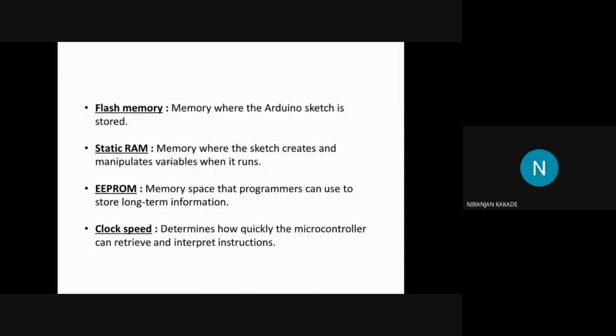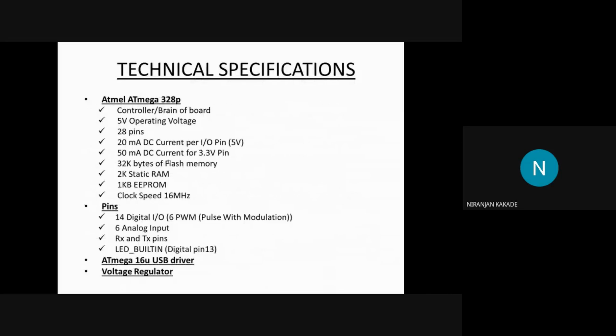So what are the instructions? Each line that you write in the Arduino code is an instruction given by you to the controller. The speed at which the controller can interpret and retrieve the instructions is the clock speed. Am I audible?